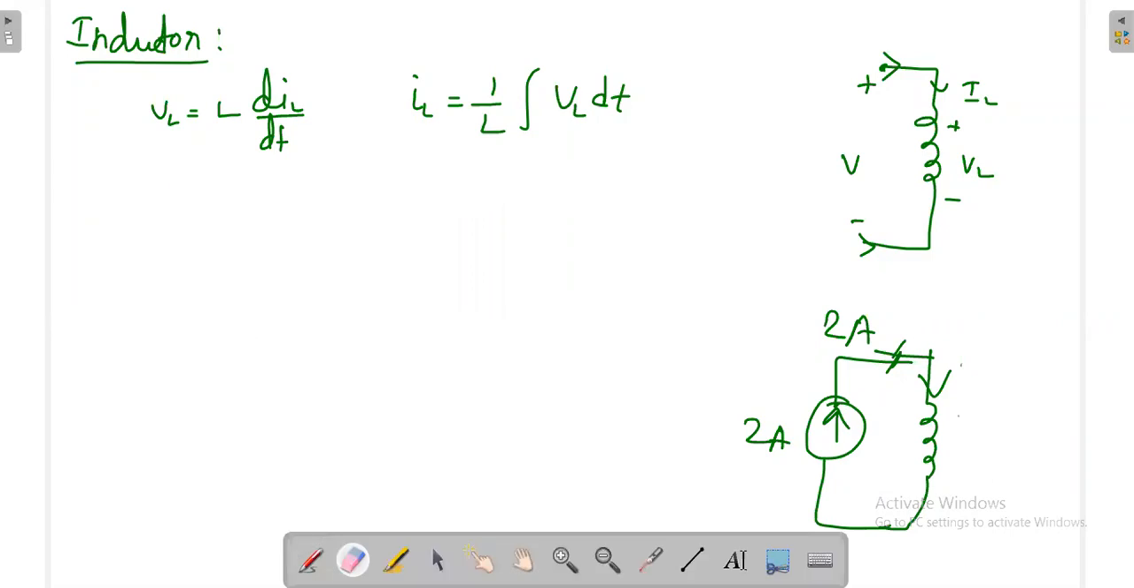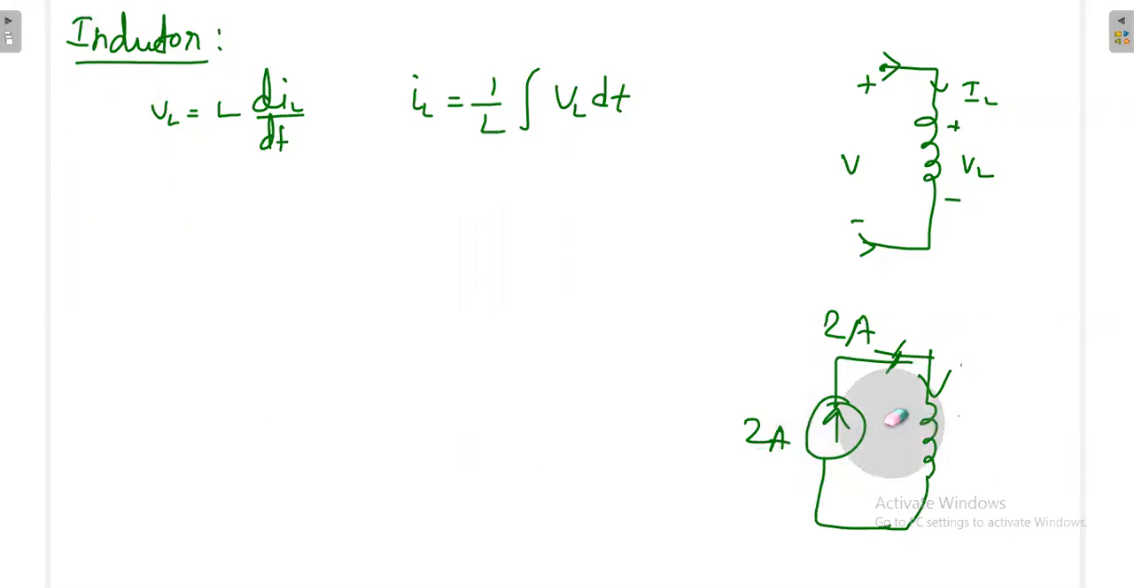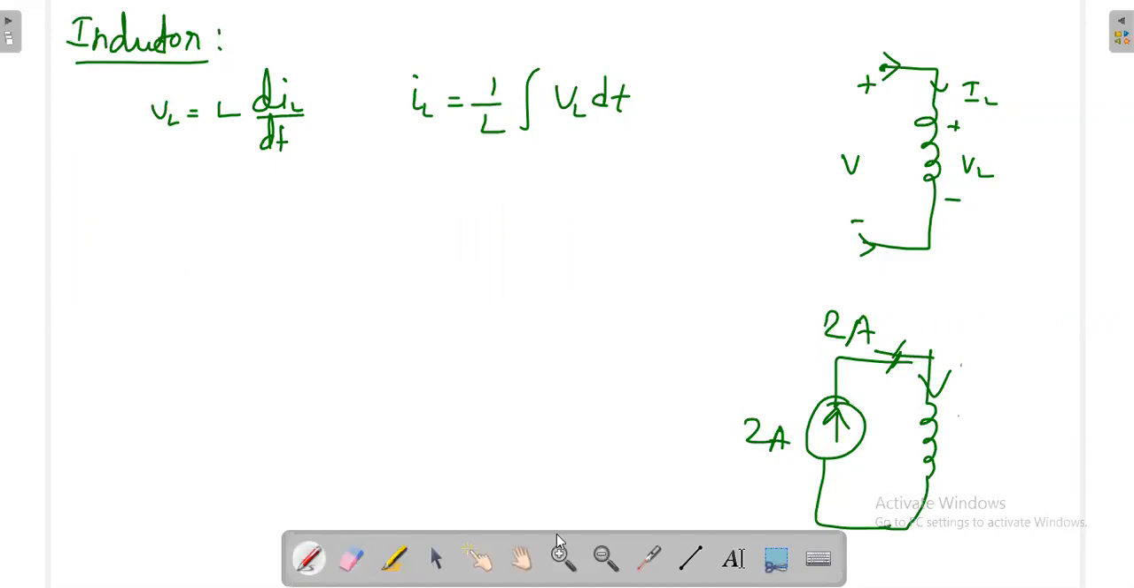produce the flux. That will take some time, because initially you applied 0 current, 0 ampere, 0 flux. Now you applied 2 ampere, then you expect some flux because current is there, flux has to be there. But this is not an instantaneous process. It will take some time. The current will take some time to produce the flux. That's why suddenly you cannot change the current through the inductor.